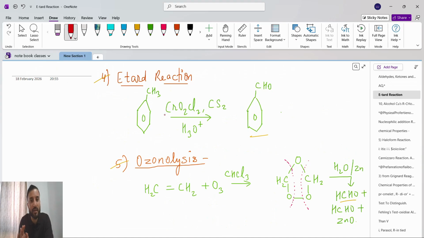Now the Etard reaction: methyl benzene will give benzaldehyde. Methyl benzene means what? Toluene.